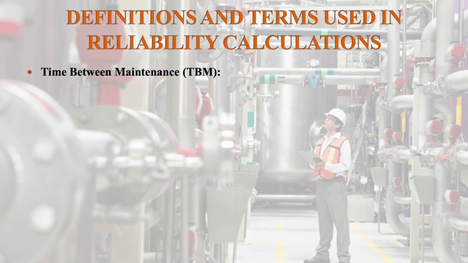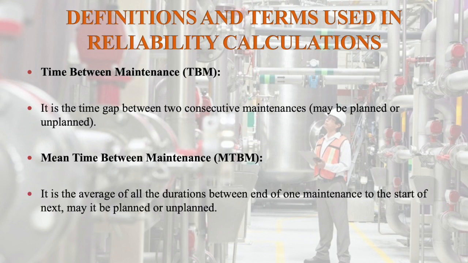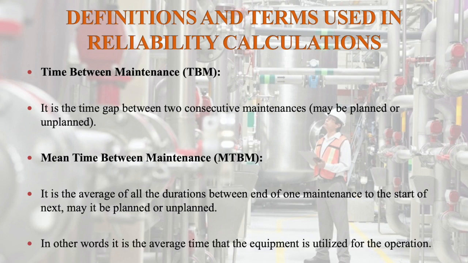of t. So, time between maintenance, TBM, is the time gap between the consecutive maintenances, may be planned or unplanned. Mean time between maintenance, that is MTBM, is the average of all the durations between the end of one maintenance to the start of the next, be it planned or unplanned. In other words, it is the average time that the equipment is utilized for the operation.